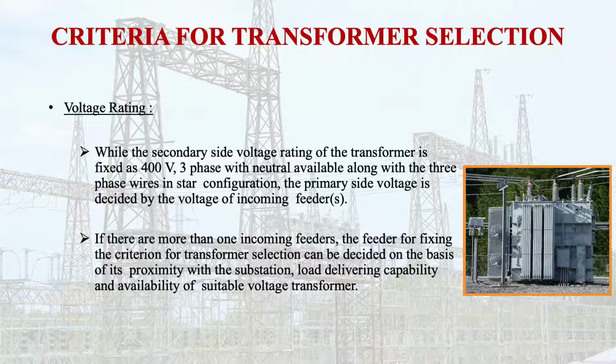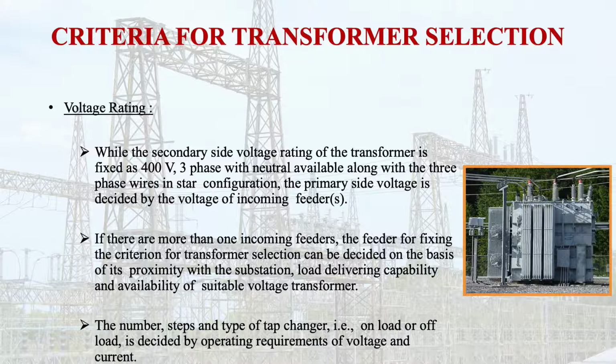Whether this is the 11 kV substation or 33 kV substation, or the load delivering capability and availability of the suitable voltage transformer. So the number, steps and the type of tap changer, that is on load or off load, is decided by the operating requirement of voltage and current.